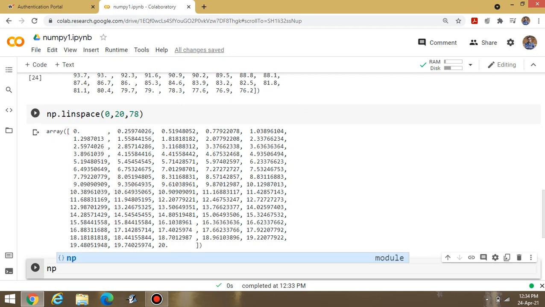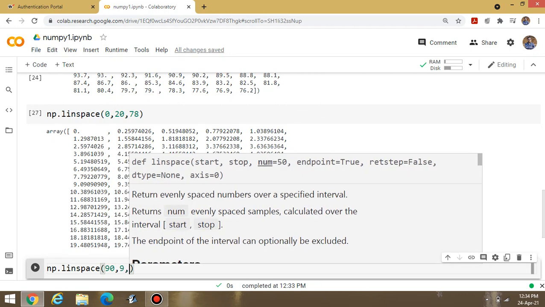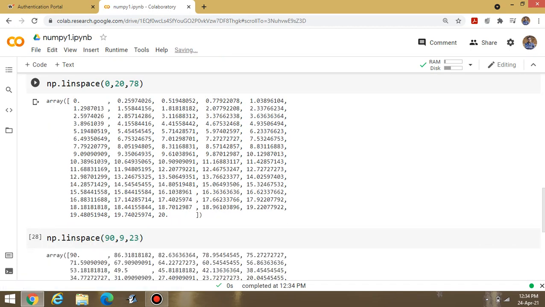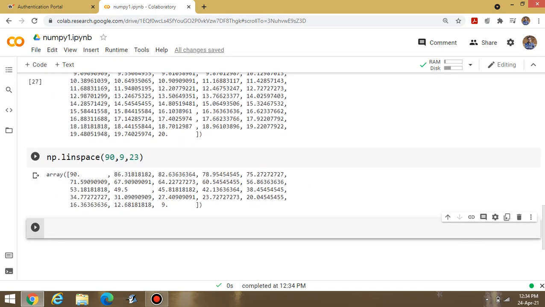Suppose I am writing np.linspace, okay, suppose I am writing 90, 9, then suppose 23 values are required. Let's check this out. You can display the values in reverse order also, 90 to 9. It means starting from 90 and ending with 9, I can display 23 equally spaced values. Means the positive and the negative, both aspects are there in case of linspace.